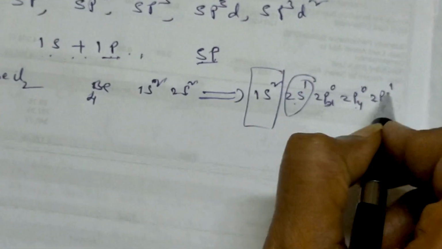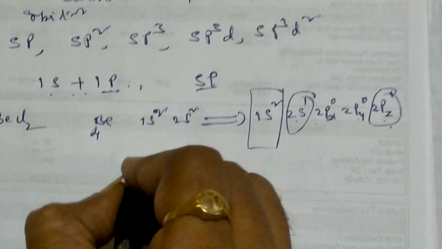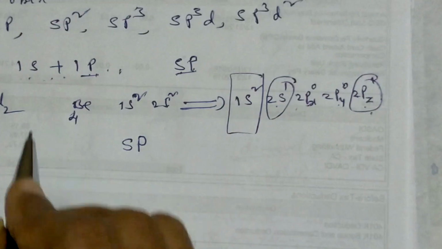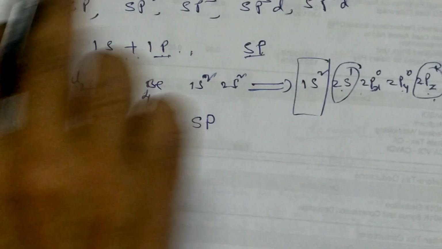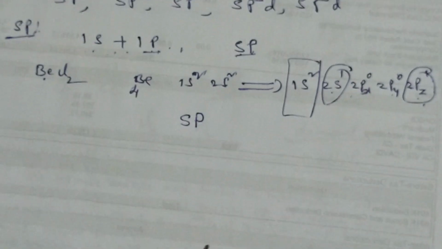This 2s and 2pz make hybridization and you get sp orbitals of the beryllium. See, it is all within the beryllium only. We are not talking about the chlorine yet.